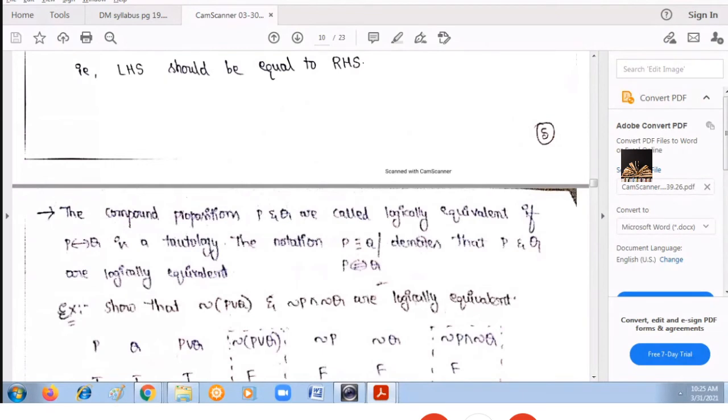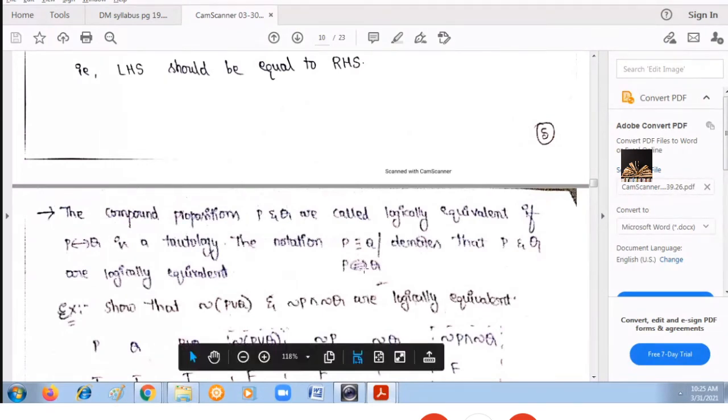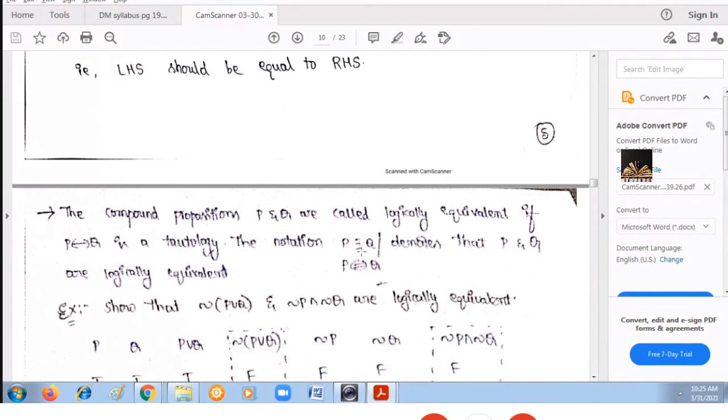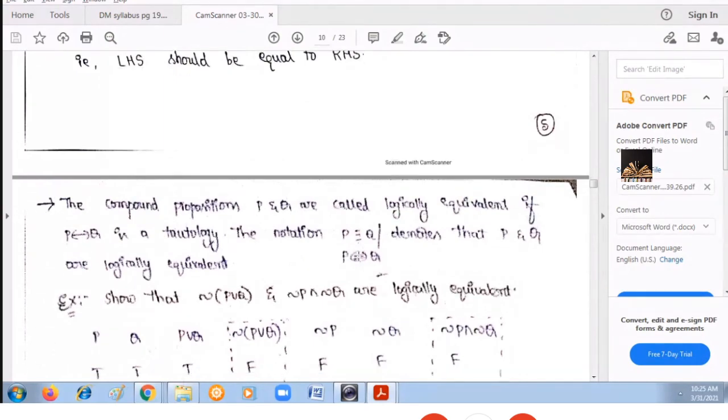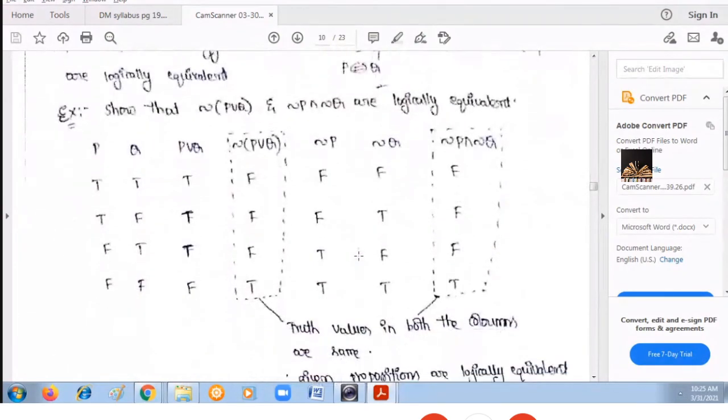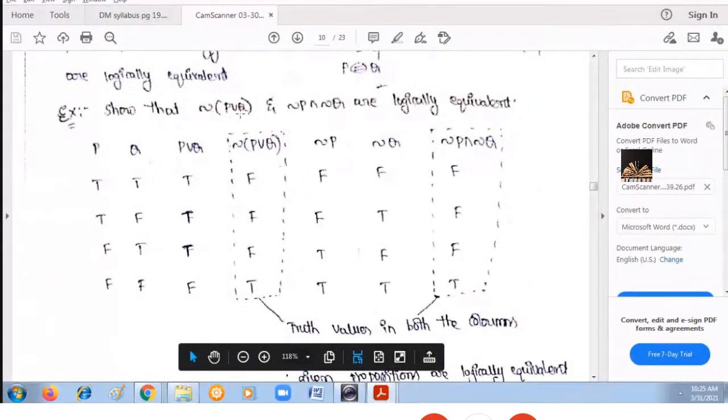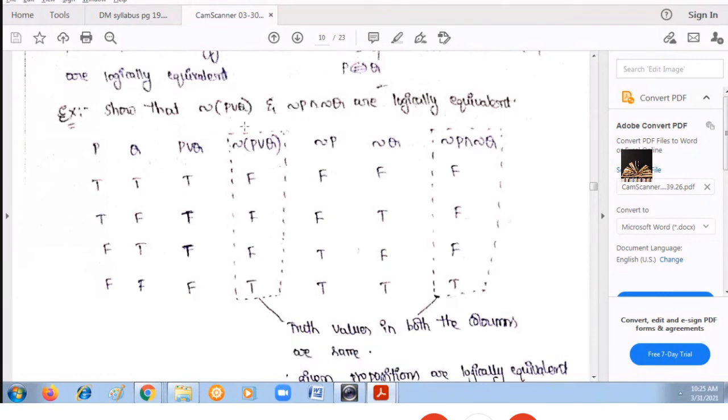Consider an example. The symbol used for logical equivalence is this. Either you can use three equal symbols, or you can use the equal to with a double-sided arrow. Two compound propositions are given. Negation of P or Q is one proposition. Negation P and negation Q is one more compound proposition. I need to prove that these two are logically equivalent.